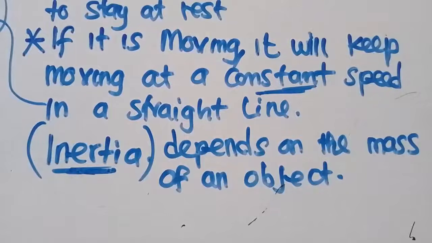This is what we need to know and understand. Let's make sure that we get what this law states.